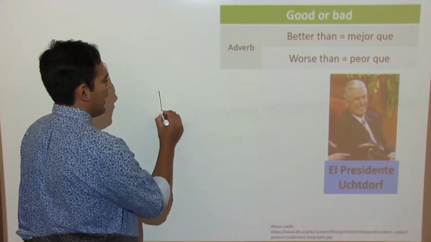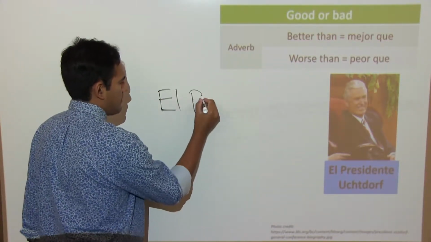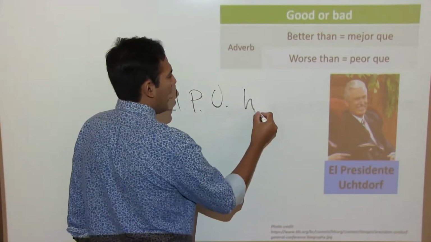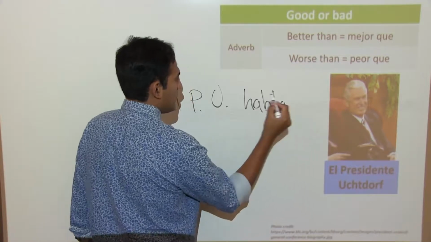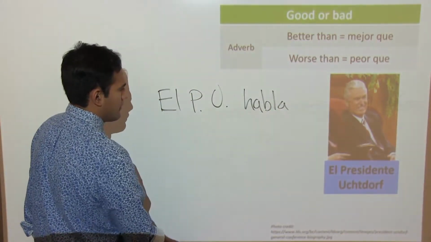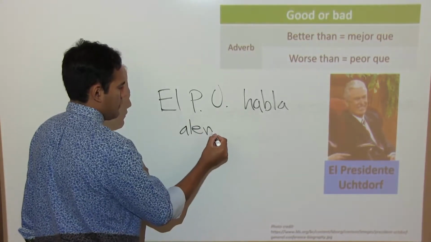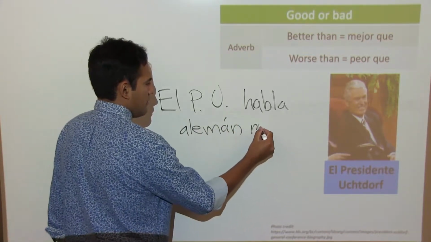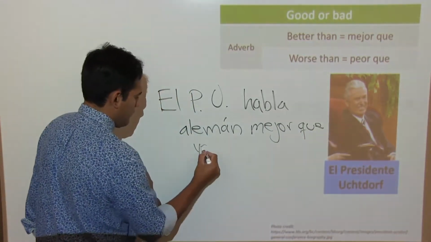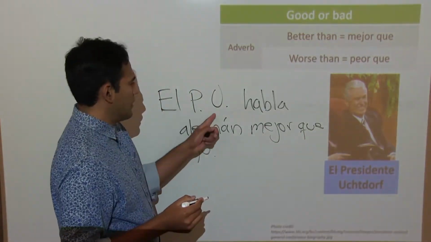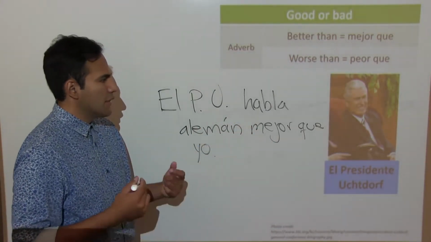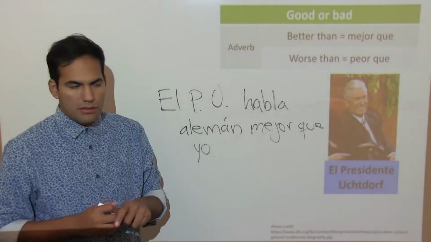So we will just say, El presidente Uchtdorf habla alemán mejor que yo. So he speaks German better than I do.